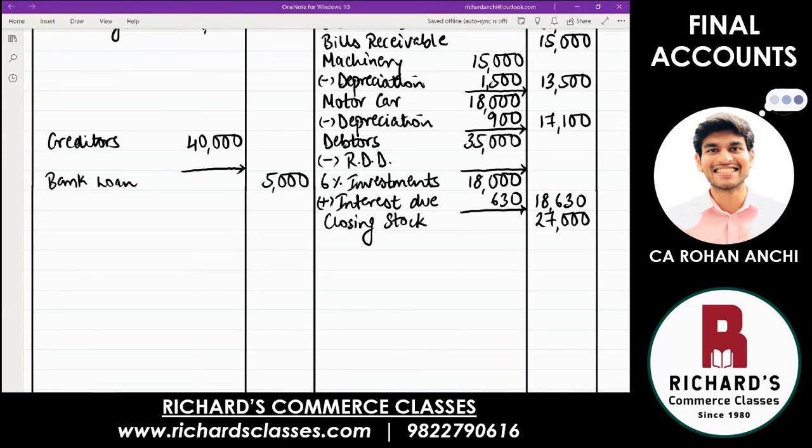So calculate 5% of 35,000. 1,750. Correct. 1,750 minus from 35,000 and outer column how much? 33,250. Good. That's correct.